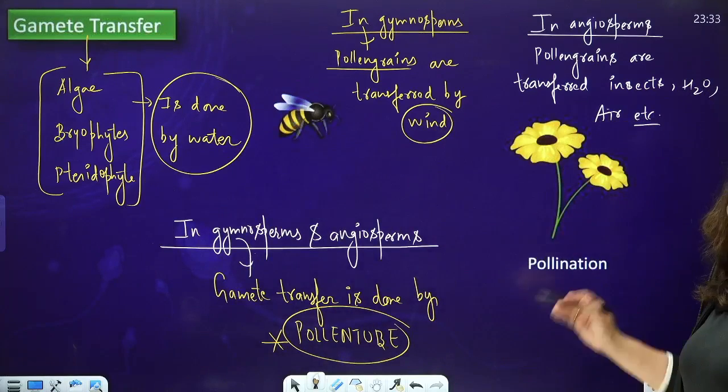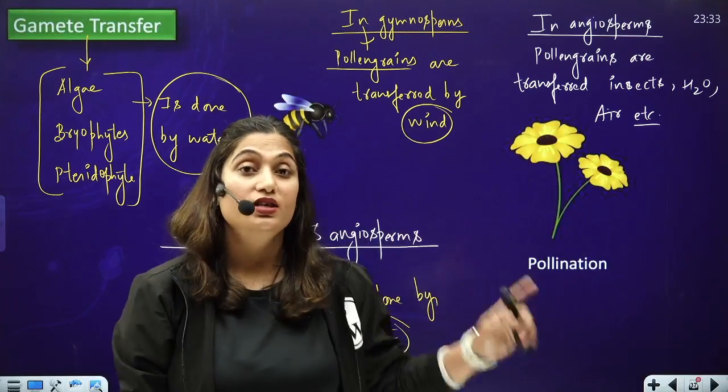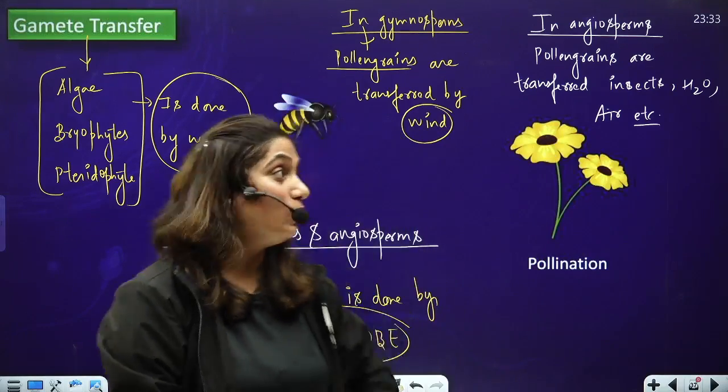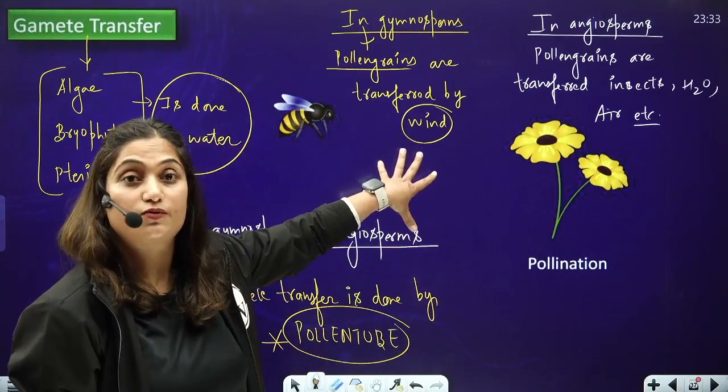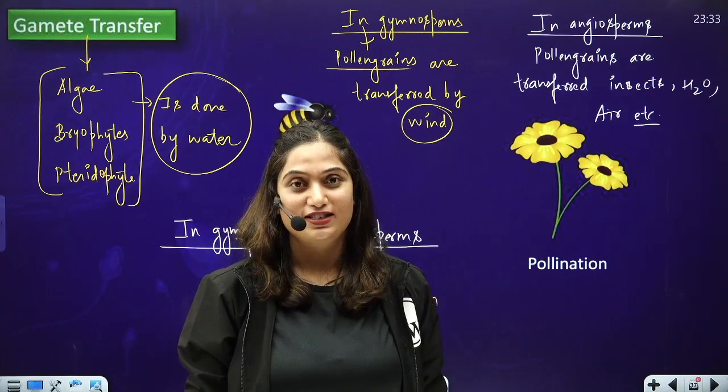So in algae, bryo, and pterido, the gametes are transferred by water. In gymno and angio, the gametes are transferred by pollen tube. But the pollen grains in gymnosperms can be transferred by wind, and in angiosperms, there are various pollinating agents. Clear?